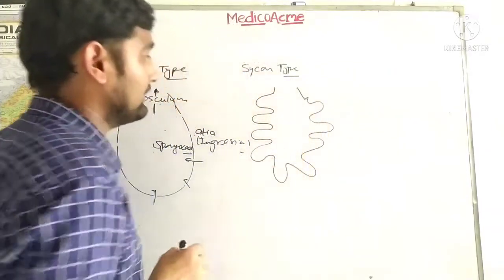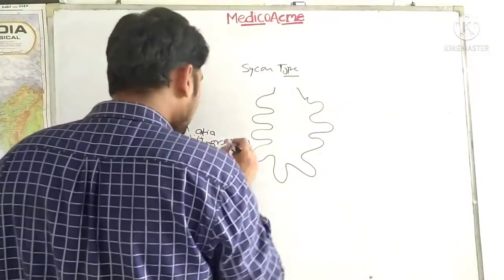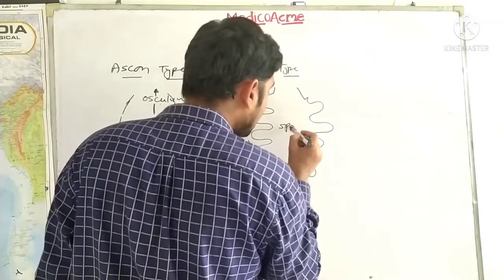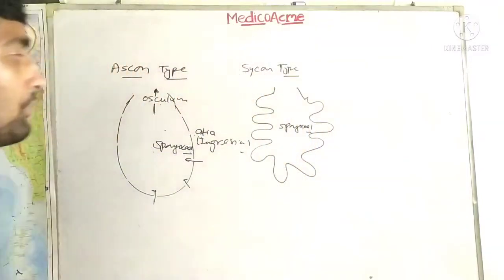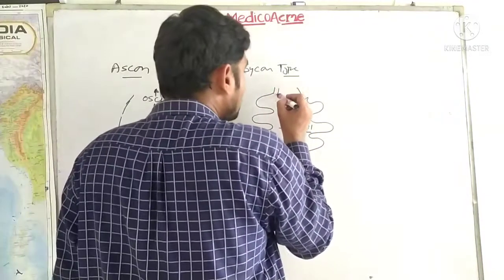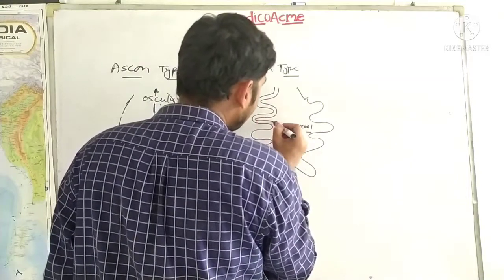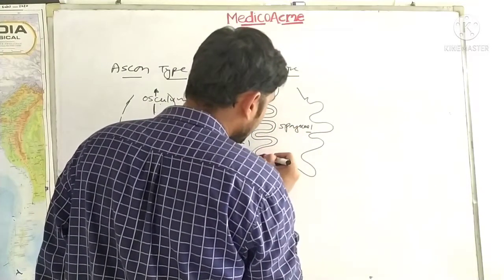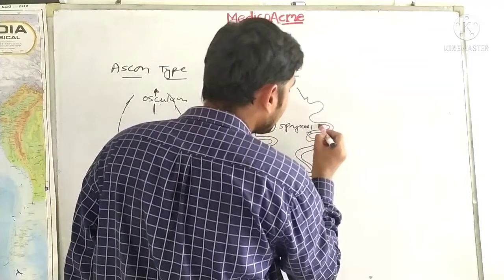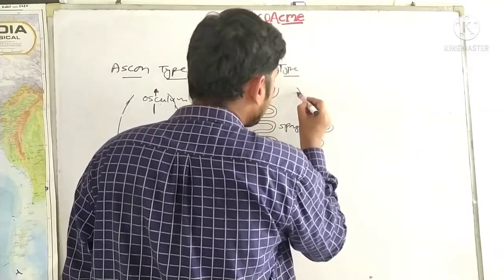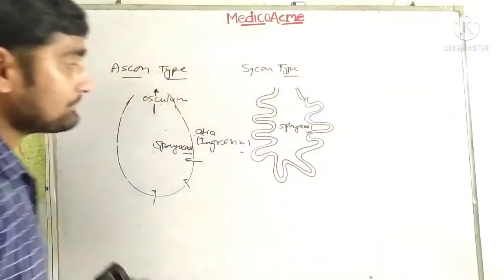This type of organization. Now the spongocoel is also found here, but it is a little shrunken, you can say. So all the layers, diploblastic organism, so both the layers are here, pinacoderm and gastroderm. Gastroderm is lined by the choanoderms, or you can say the choanocytes.